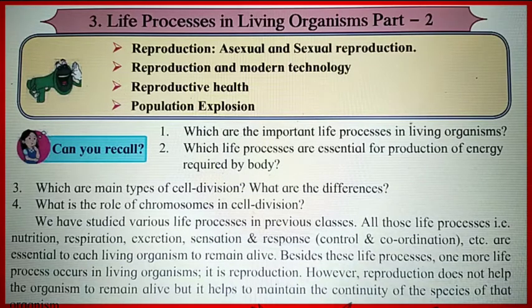The third question says: which are the main types of cell division and what are the differences? As we have already understood, two types of cell division take place: one is mitosis and the other is meiosis. In mitosis there is no change in the chromosome number from the parent cell to the new cells.